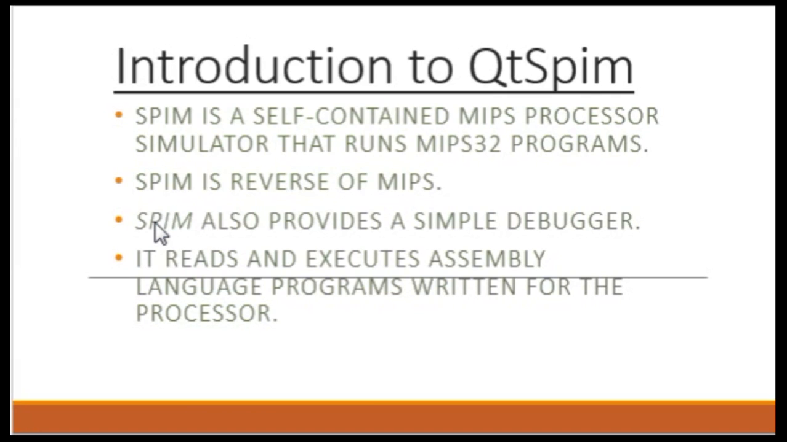We move on to the introduction to QtSpim and SPIM. SPIM is a self-contained simulator that runs MIPS32 programs. It reads and executes assembly language programs written for its processor. SPIM also provides a simple debugger and a minimal set of operating system services. SPIM does not execute binary programs. SPIM is MIPS spelled in reverse.